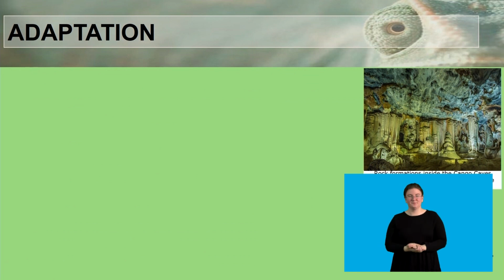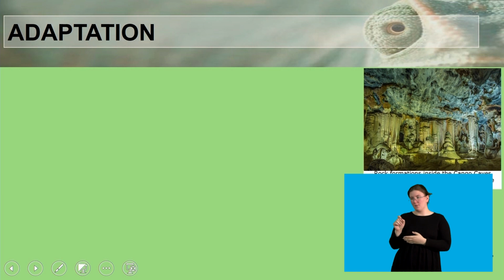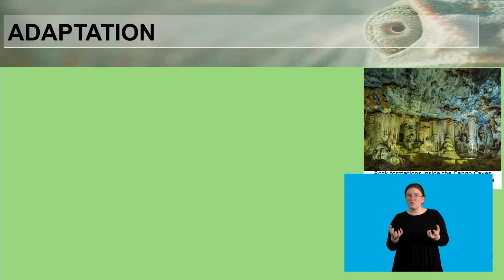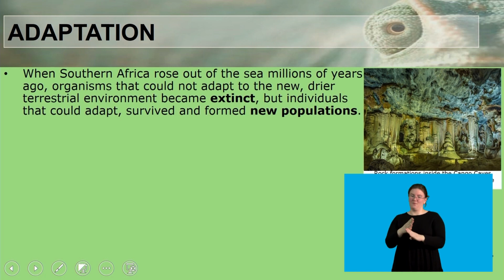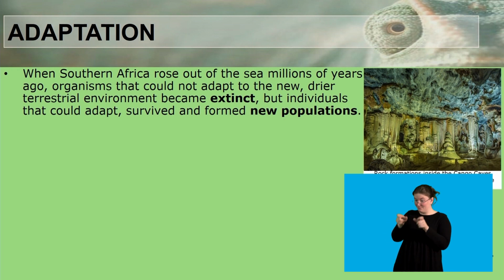So alongside here, we have a diagram showing rock formations inside the Kango Caves located in the Western Cape. And these show that they were once underwater. Okay, so basically here we see an example of adaptation. So when Southern Africa rose out of the sea millions of years ago, we must take note that we were not here to experience it. So it's something we are told about, and there's evidence that this is something that happened.